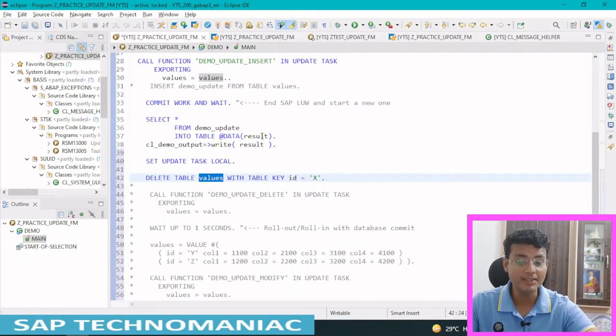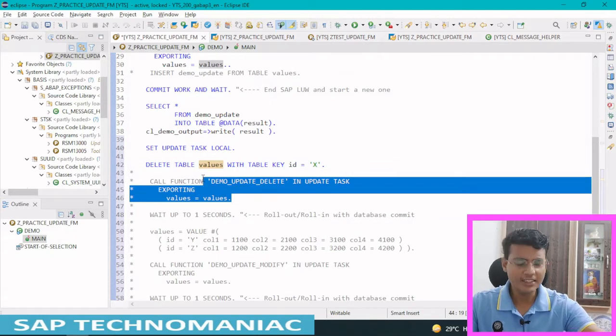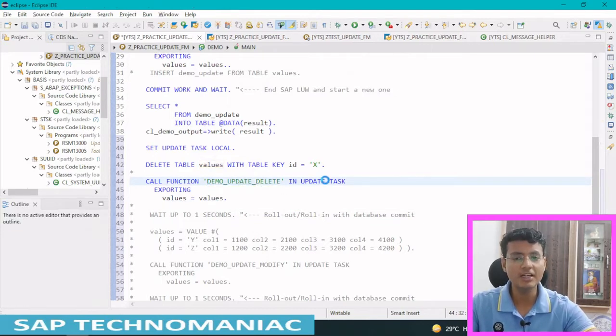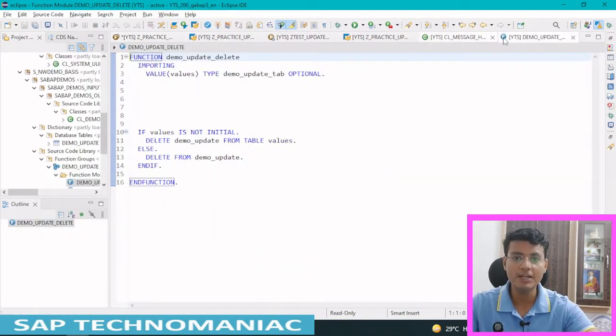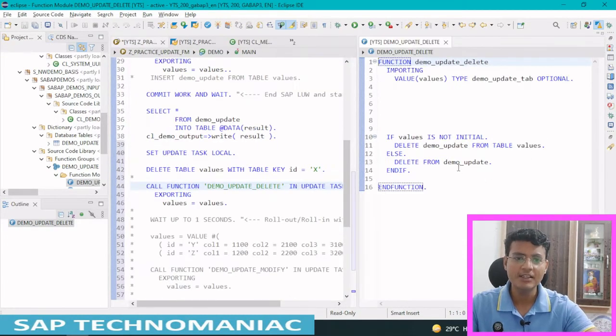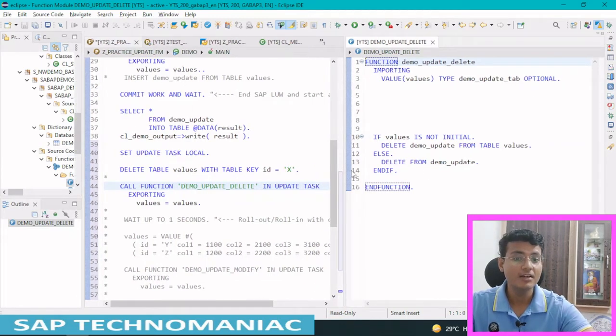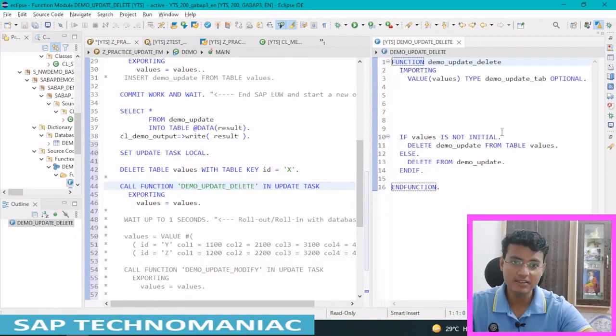After that, I am deleting the internal table's first line with IDX, not the main table, the internal table. And after deleting, I'm calling the function module demo update delete. What is this function module doing? Let me open it. This is again an update function module, a V1 type of update function module. Let me open it in parallel. It is the same function module which will update the data with the internal table.